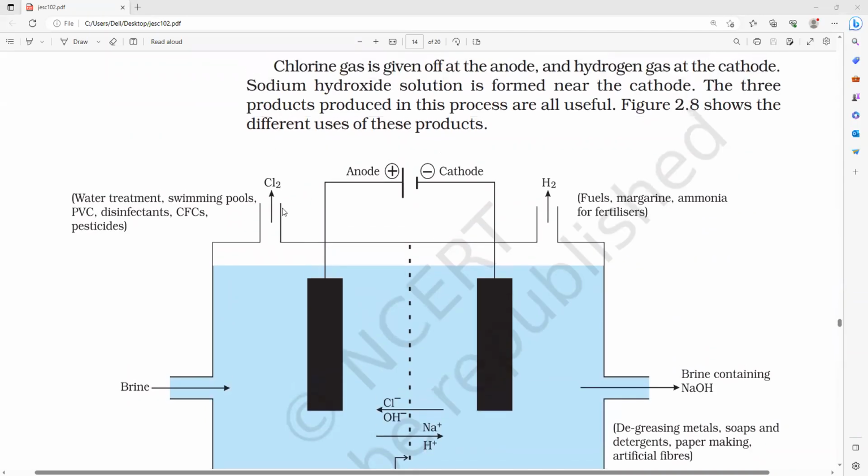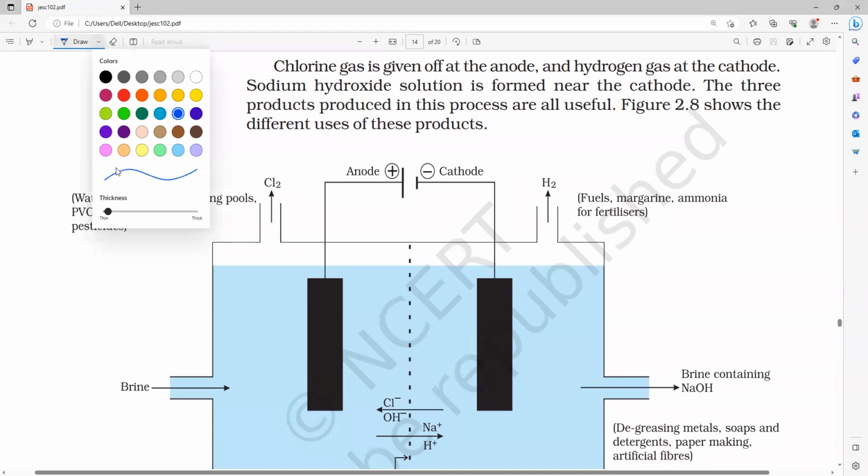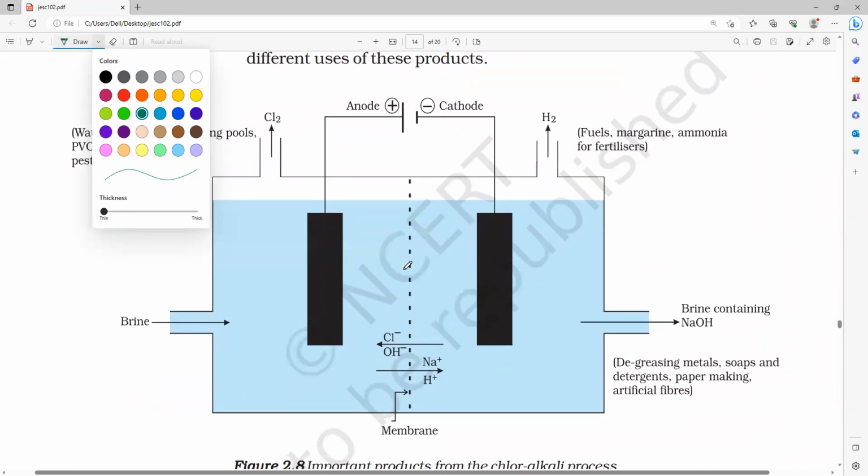Now if you notice, we have many applications for each and every product of this. So what are the three products in the chloralkali process? Sodium hydroxide, chlorine gas, and hydrogen gas. Understood now?